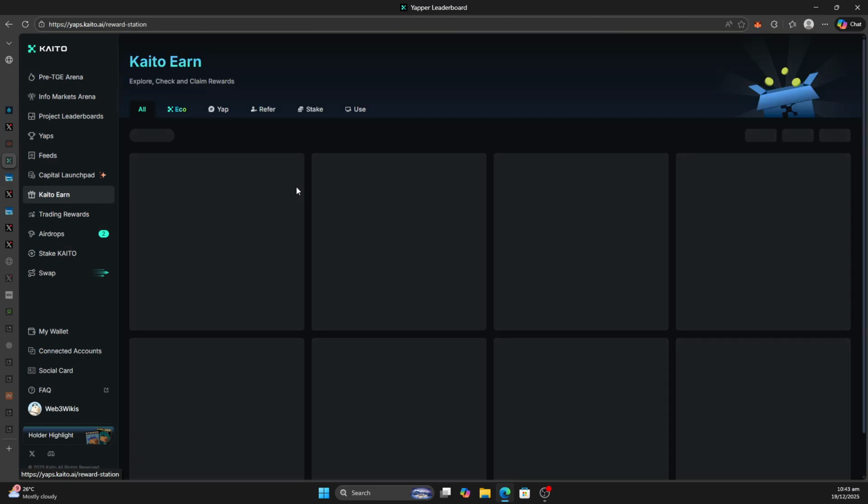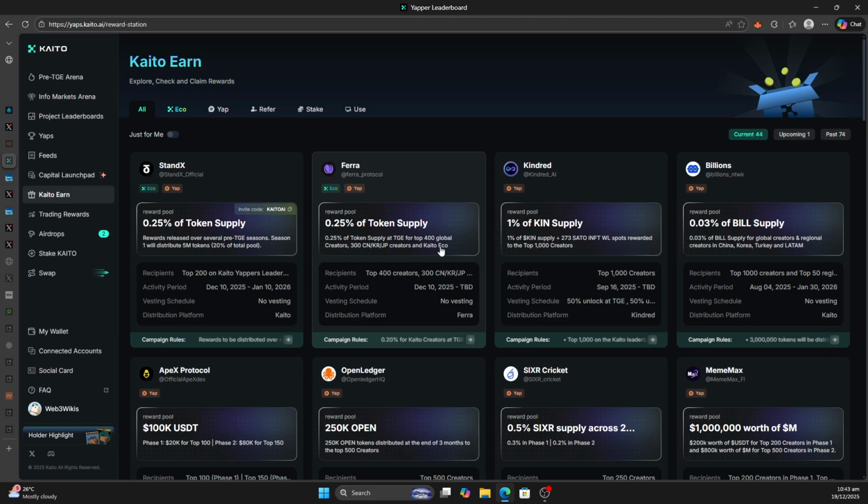Depending on the parameters or modalities of the project at hand and how many will qualify, you simply start to rank on the leaderboard because Kaito uses AI to index your posts on X and then analyzes it and then ranks you. For example, on this leaderboard, if you are top 400 creator at the time of the snapshots, then you'll qualify for the airdrop. This specified airdrop.